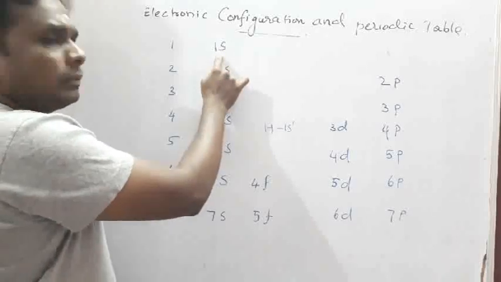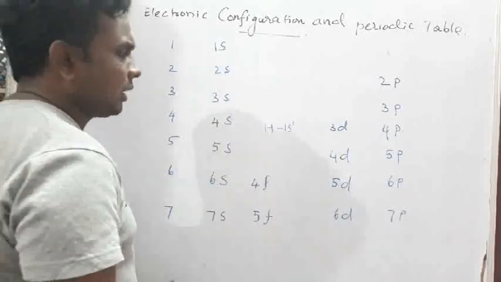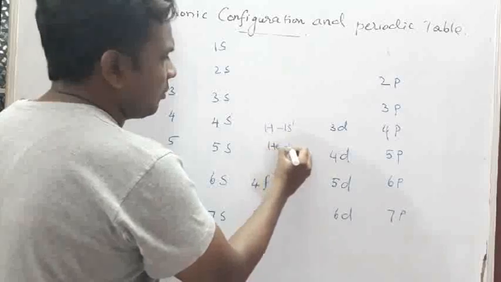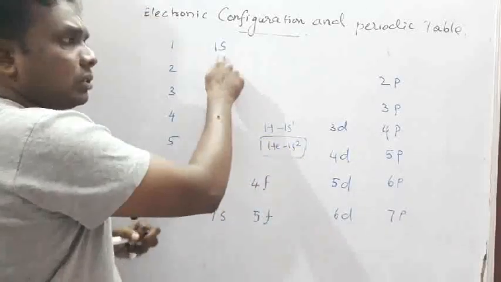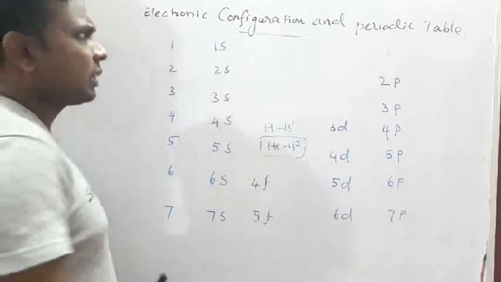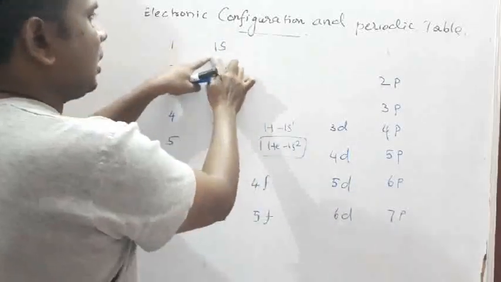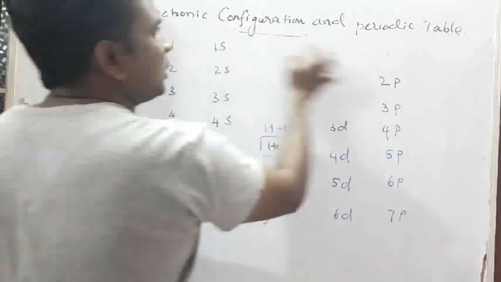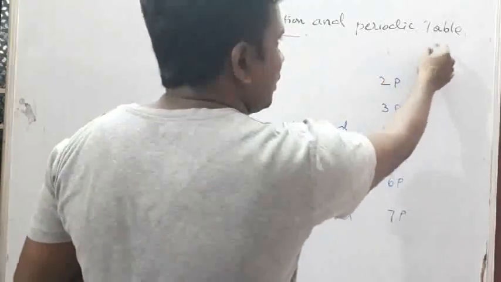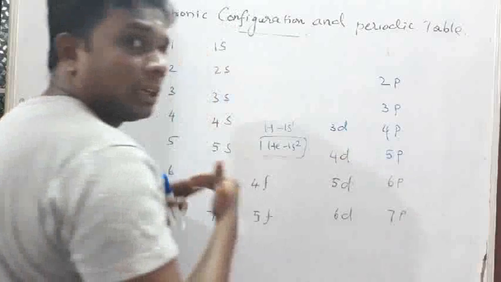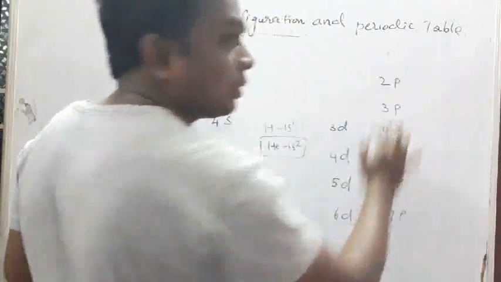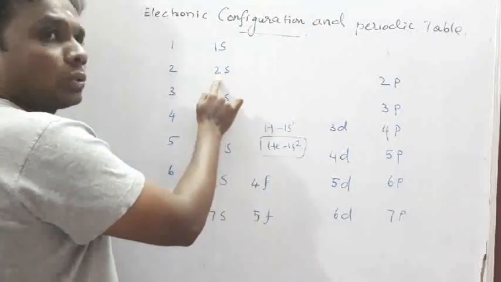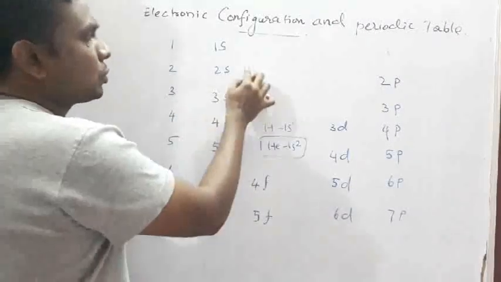Then helium, whose electronic configuration is 1s2, is also filled in 1s. In the periodic table, there are two boxes here: 1s1 comes in the first, and helium is placed on the extreme right side of the periodic table. Then 2s1 will come.